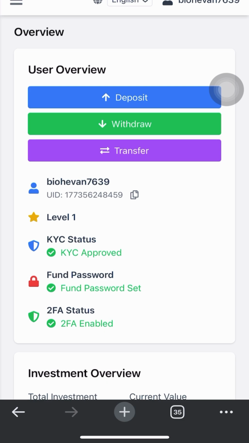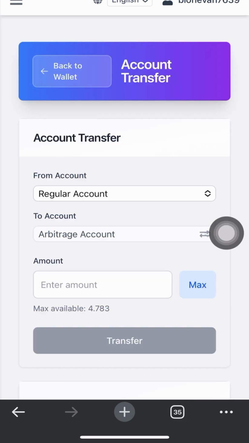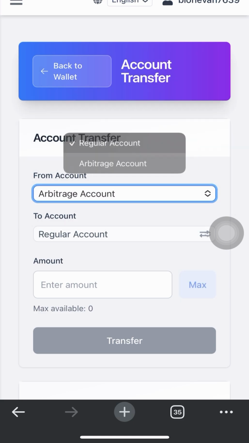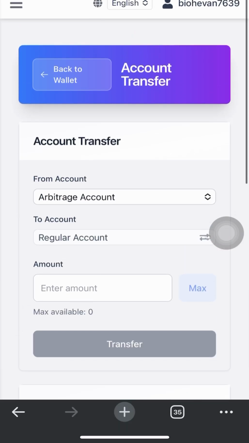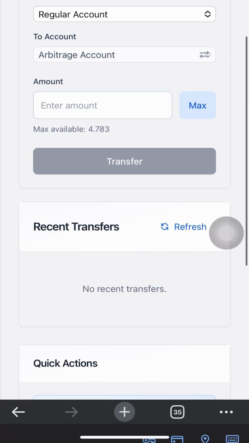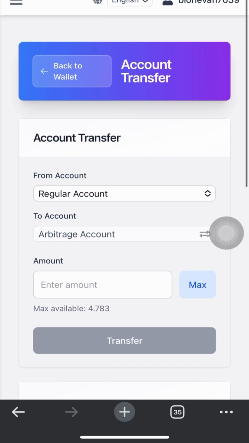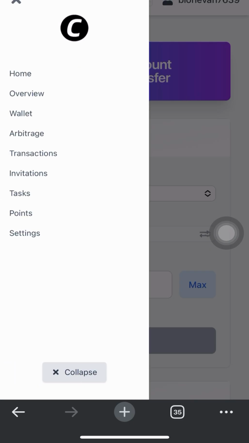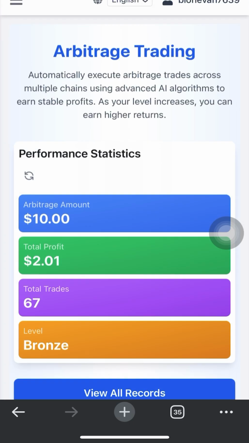That's it. So if you come to the app, this is how the app is. You have to verify and everything. After that, we have deposits, withdrawal, and transfer. The transfer means that you can transfer the money in your arbitrage bot back to your regular account anytime you want. You can withdraw your money anytime you want. If you want to start trading here, you go to the arbitrage.